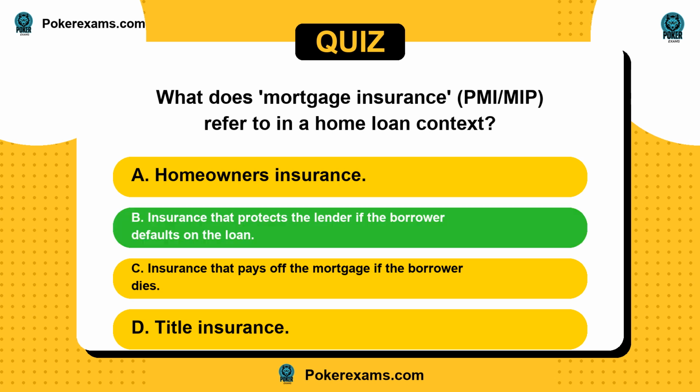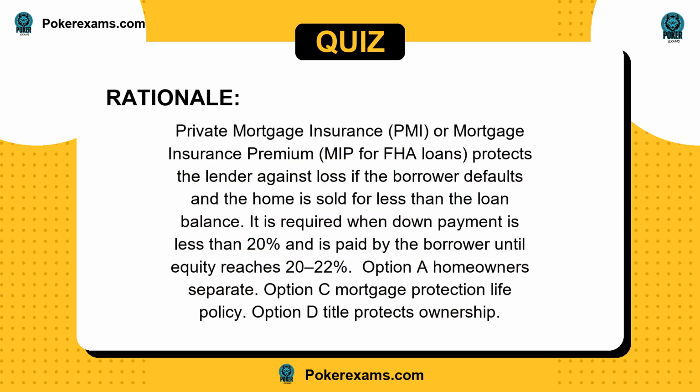The answer is B. Private mortgage insurance, PMI, or mortgage insurance premium, MIP for FHA loans, protects the lender against loss if the borrower defaults and the home is sold for less than the loan balance. It is required when the down payment is less than 20% and is paid by the borrower until equity reaches 20 to 22%. Option A, homeowners, is separate. Option C, mortgage protection life policy. Option D, title protects ownership.